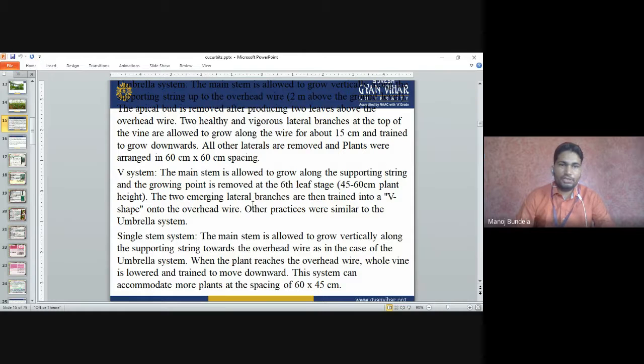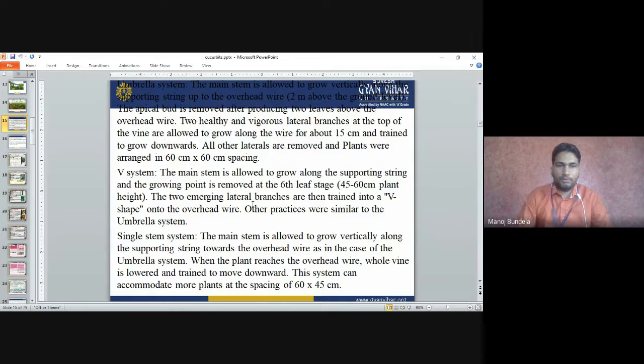Second is the V-system. The main stem is allowed to grow along with the supporting string and the growing point is removed at the sixth leaf stage. Means at the sixth leaf stage we have to remove the top portion. If we remove the top portion, then two lateral branches will come. The two emerging lateral branches are then trained into the V shape on the overhead wire. Means on the overhead wire the two lateral branches will grow like a V shape. Other practices are similar to the umbrella system.